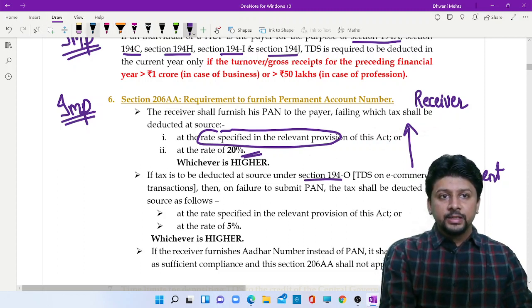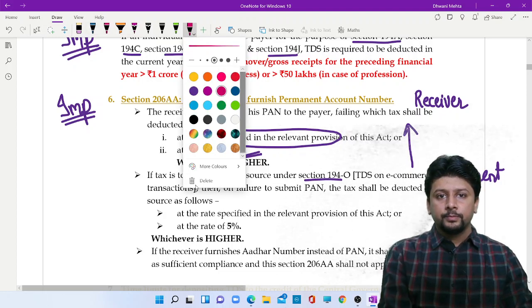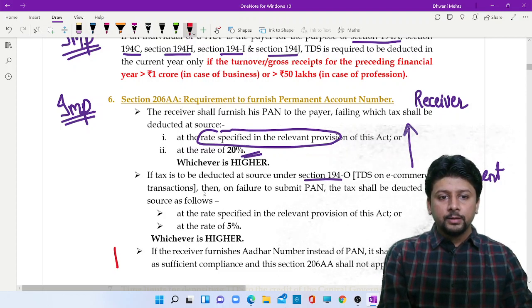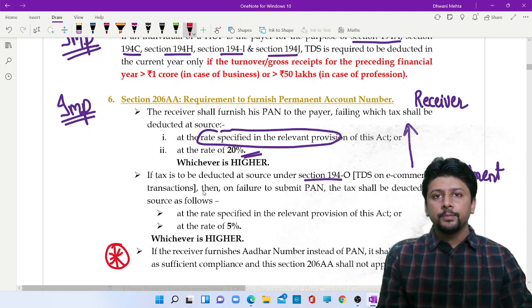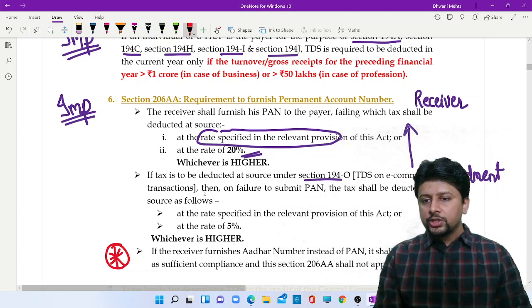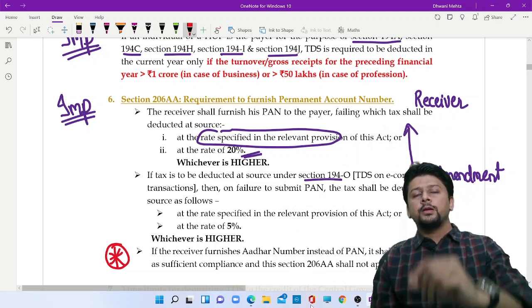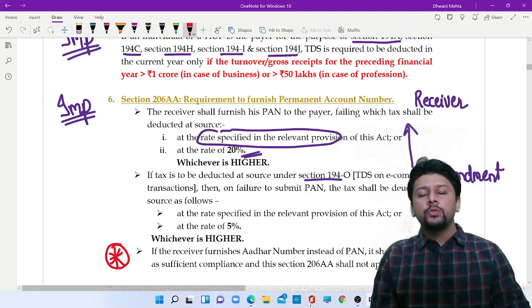A very interesting thing, something worth remembering: if you submit your Aadhaar number instead of permanent account number, then it is absolutely fine. Section 139A is a section where you have to obtain permanent account number.